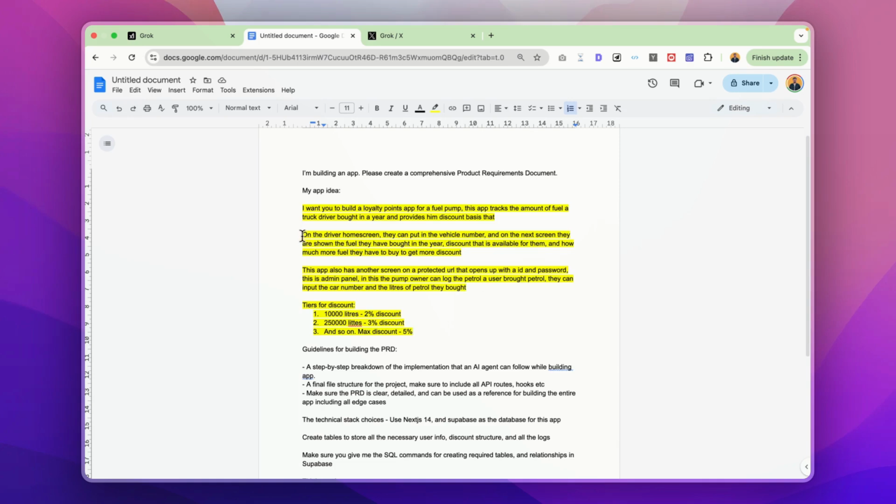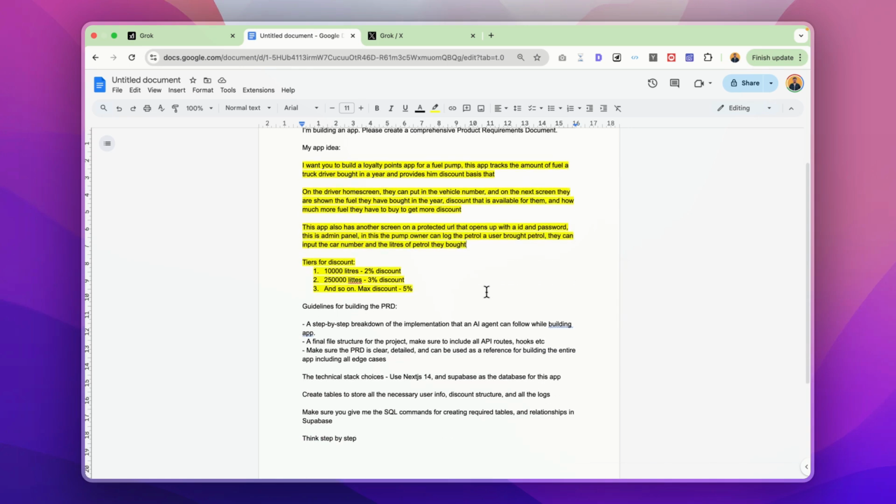On the home screen, the driver can input their vehicle number, and based on the vehicle number, they can see what discount is available for them. This discount would be calculated based on the amount of fuel that they have purchased. This app will have another screen for the admin, where they can add the amount of petrol or diesel that a driver is putting in their vehicle so that it can be considered for the loyalty program.